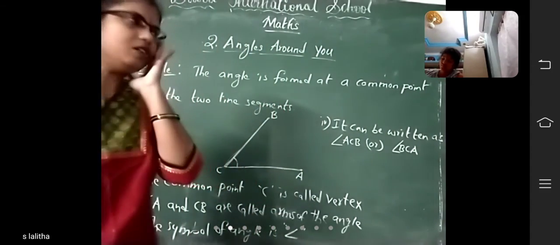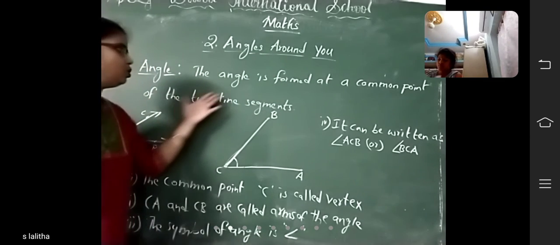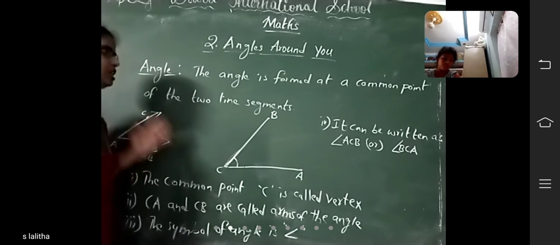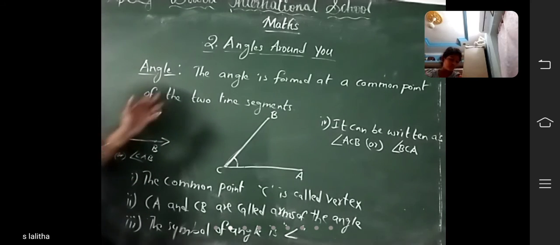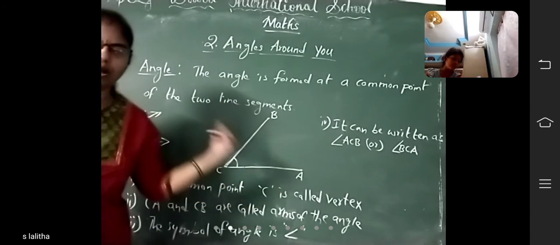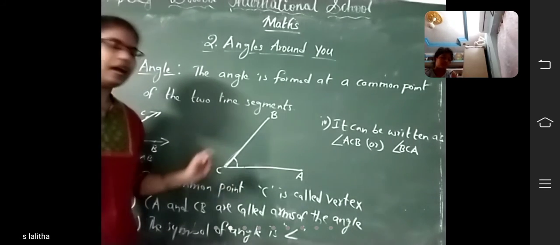Okay, children, any doubts now? So today, what did we learn in today's class? The angle is formed at a common point of two line segments. What did we learn? Angles. Okay. So what is called an angle? It is formed at a common point of two line segments or two rays also. Okay.